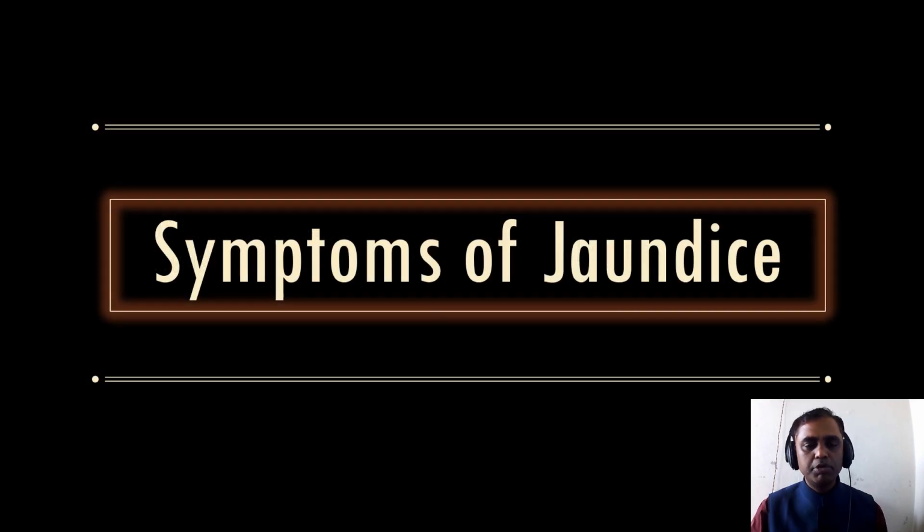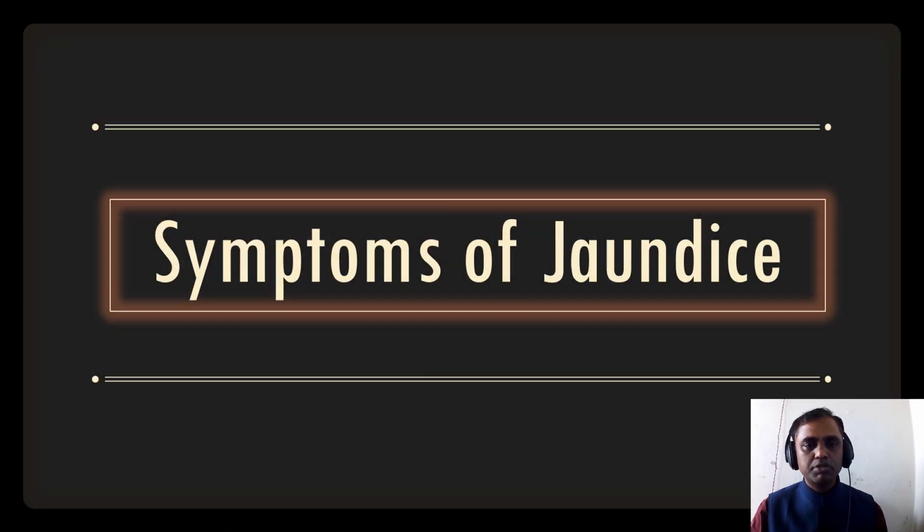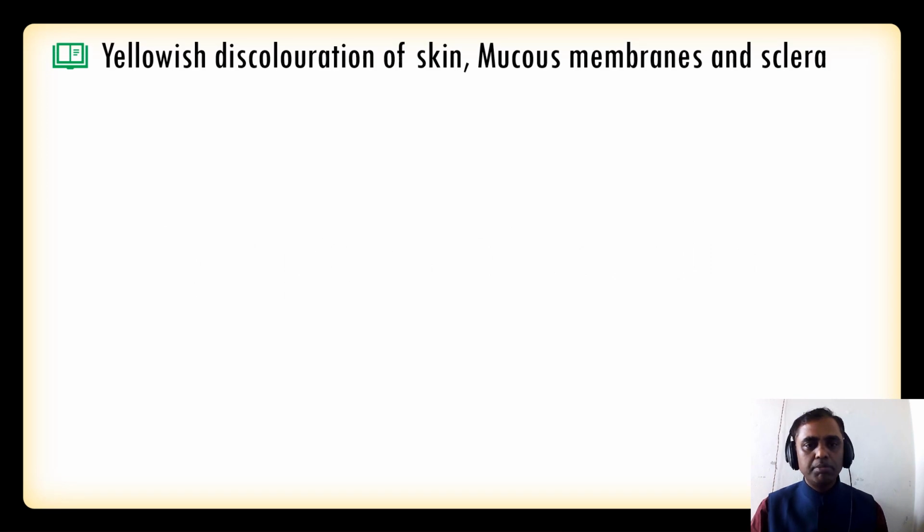So now we'll study about the symptoms of jaundice. All the 3, prehepatic, hepatic and post-hepatic jaundice, can produce a number of symptoms. Like, as we studied in the definition itself, yellowish discoloration of the skin, mucosa and sclera.